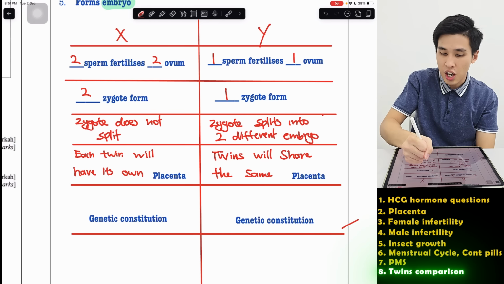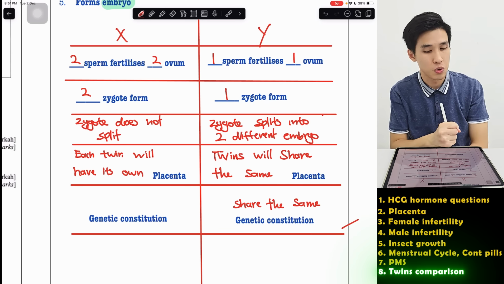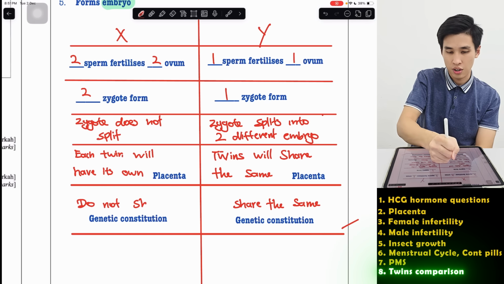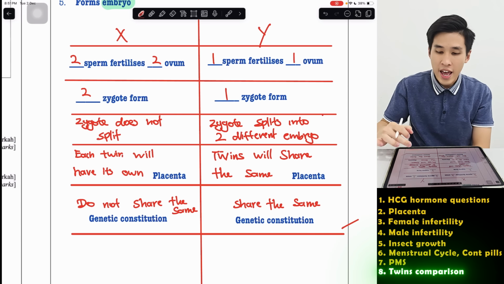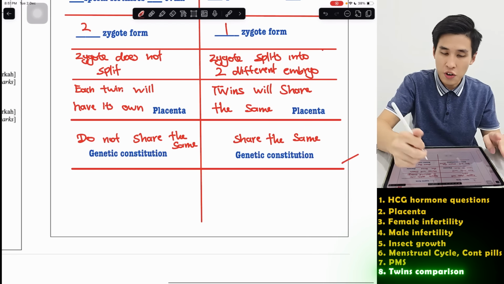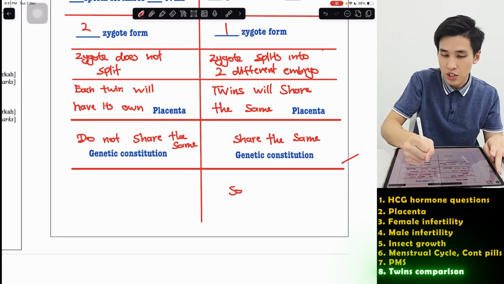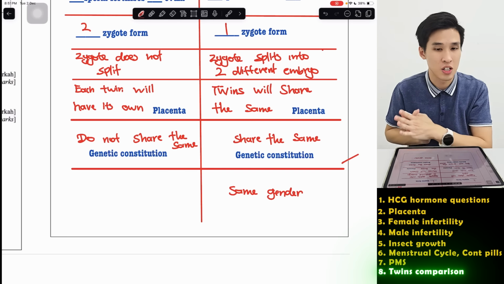So they share the same genetic constitution. This one, they do not share the same genetic constitution. And then gender. If you have the same genes, you are the same sex. One boy, both boys. That's why identical twins are definitely the same gender.